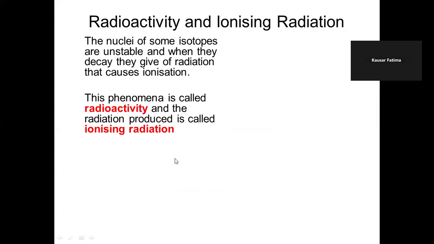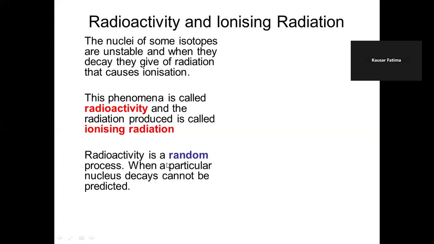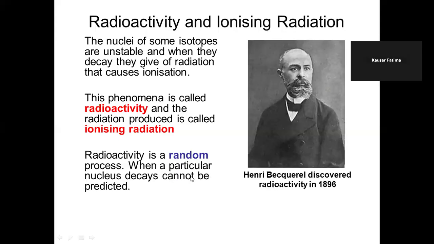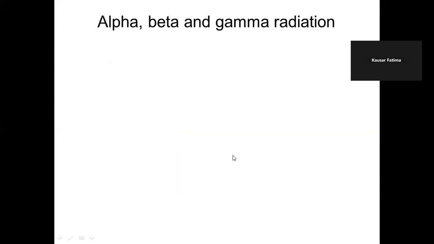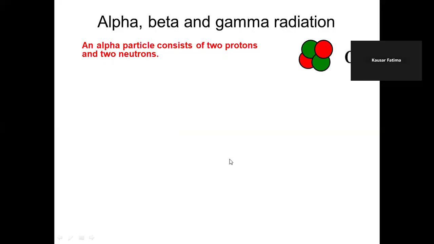The phenomenon of emission of radiation is known as radioactivity. The radiation produced is called ionizing. And radioactivity is a random process. We cannot predict which atom will decay when. Henri Becquerel discovered radioactivity in 1896.